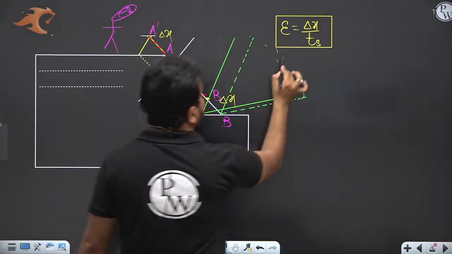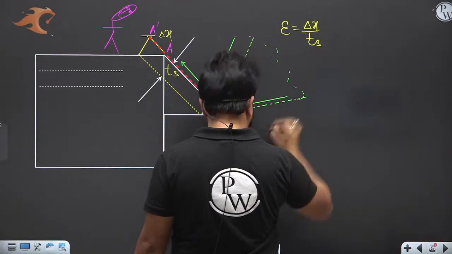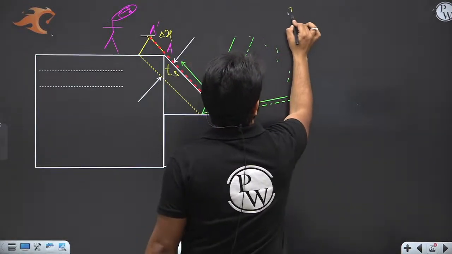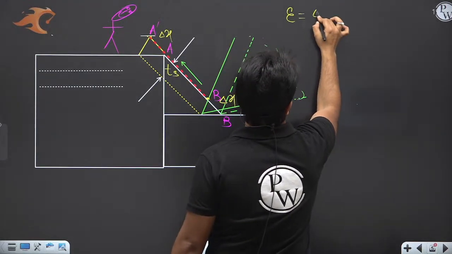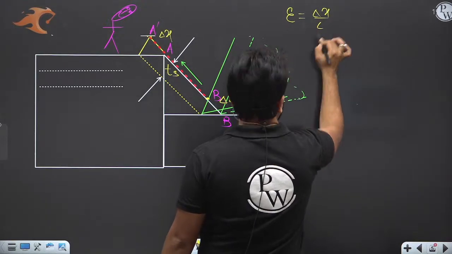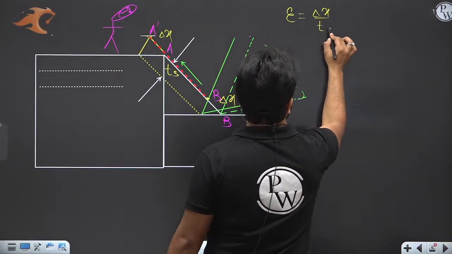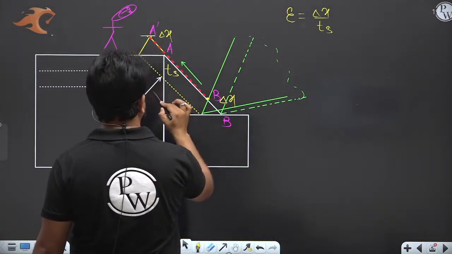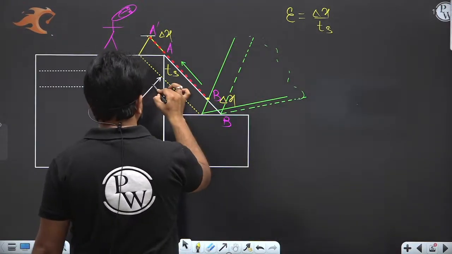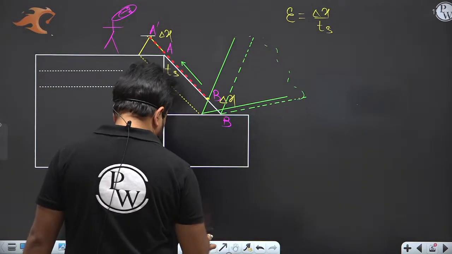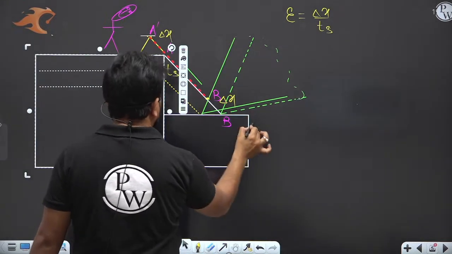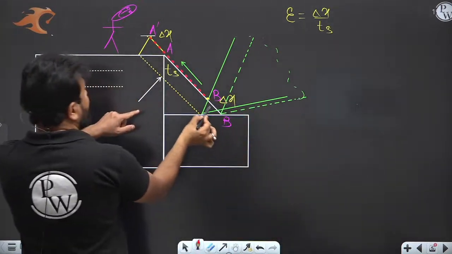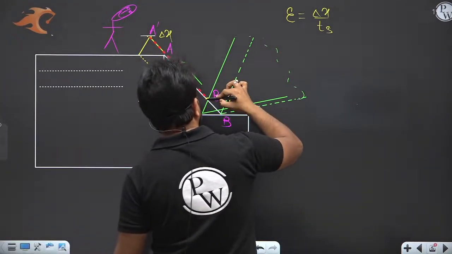Try to understand this point very clearly. Here, shear strain is basically delta x divided by the thickness of the shear zone. Once the deformation takes place, what is going to happen?